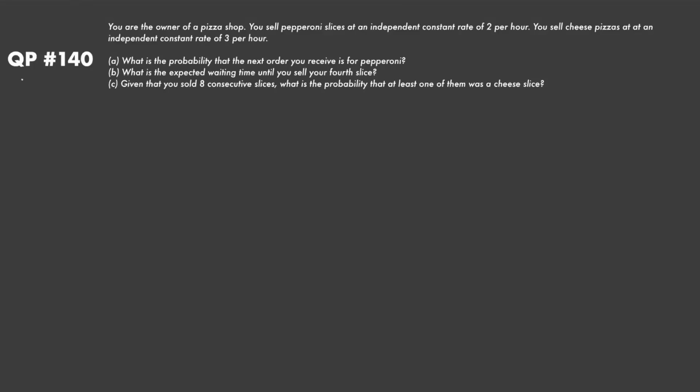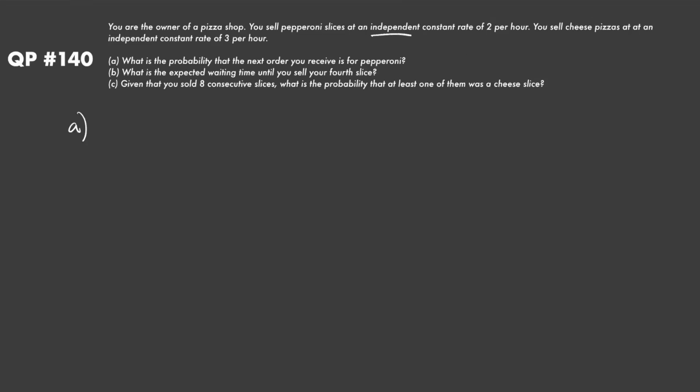Hello everyone, so let's take a look at QP140, another Poisson process type of question where we are the owner of a pizza shop and we sell pepperoni slices at an independent constant rate of 2 per hour, and we sell cheese pizzas at an independent and constant rate of 3 per hour. This should say slices. So in part A, it's asking us what is the probability that the next order that you receive is for pepperoni, right?